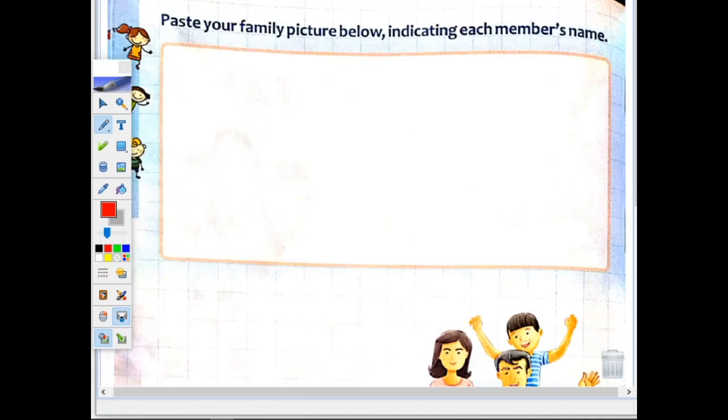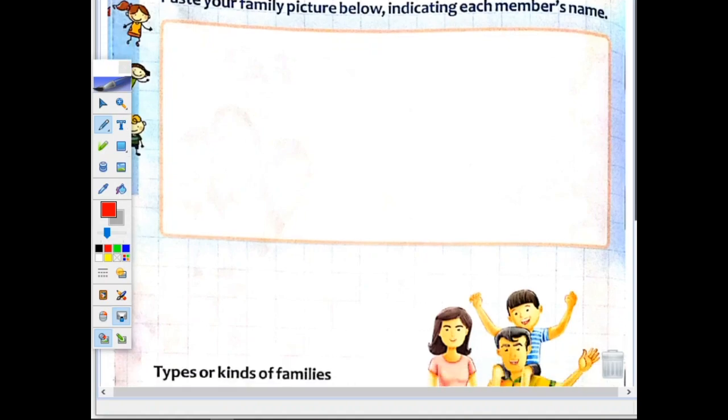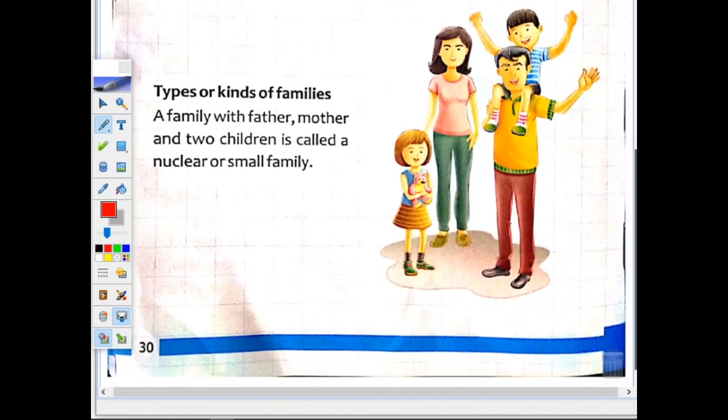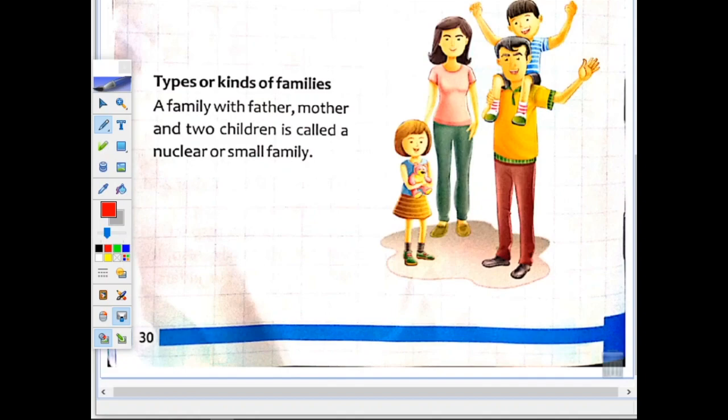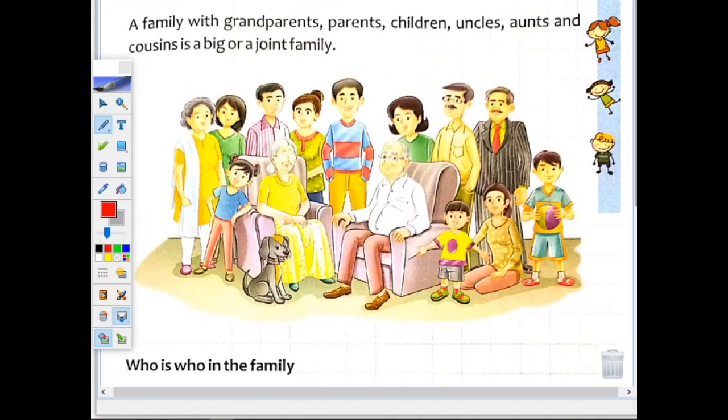Now what is a nuclear family? A family with father, mother and two children is called a nuclear family. So what is a nuclear family? Children, nuclear family is a small family where we see parents and their children.